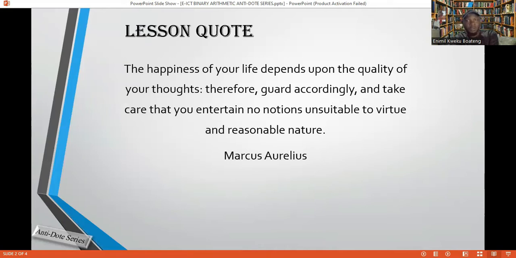Marcus Aurelius said this: what you think about determines how happy or sad you are or you will be. Bottom line, your thoughts are what make you happy. So think about good things, and then good things will come your way.